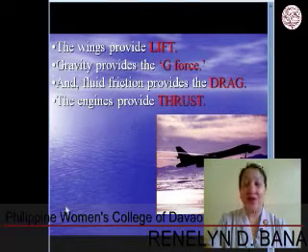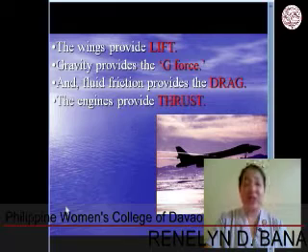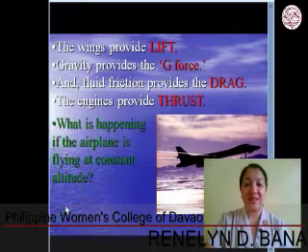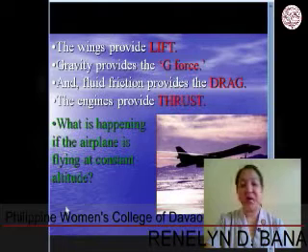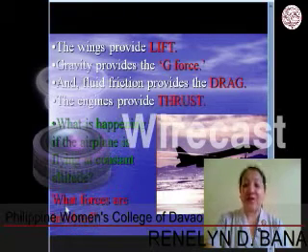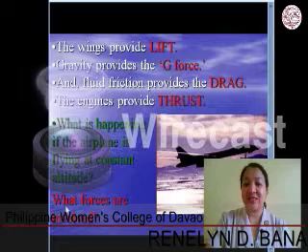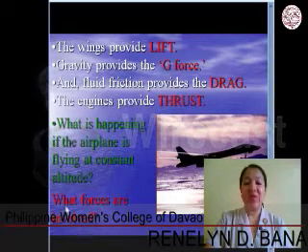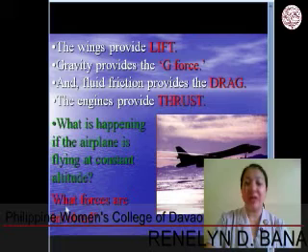The wings now provide the lift, the gravity provides the g-force, and fluid friction provides the drag. The engines provide the thrust. What is happening if the airplane is flying at constant altitude? What forces are involved? And yes, if the airplane is going to fly at constant altitude, the forces that are involved are the following. First, we have what we call the lift, and another is the thrust.